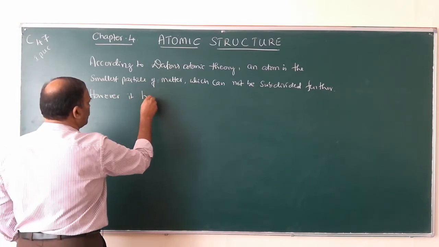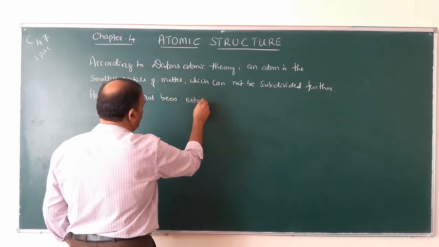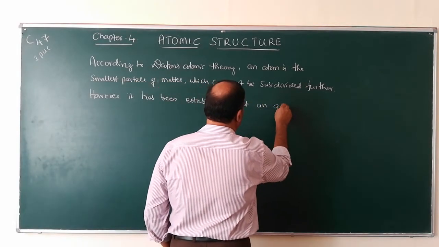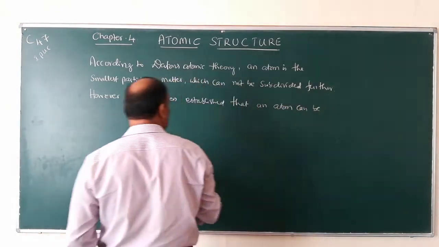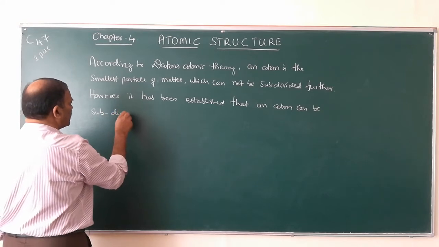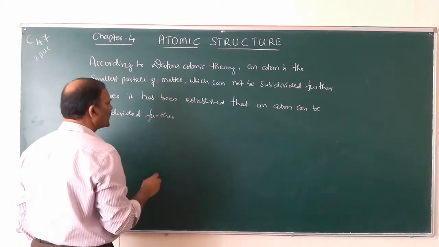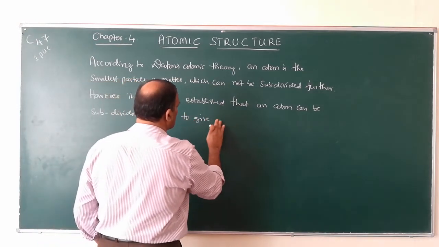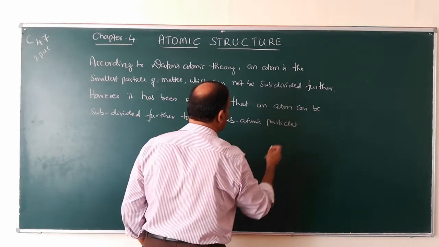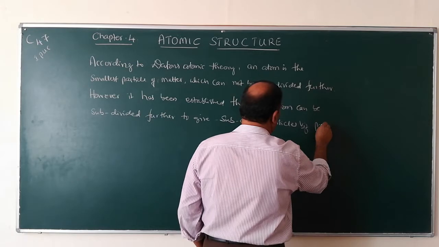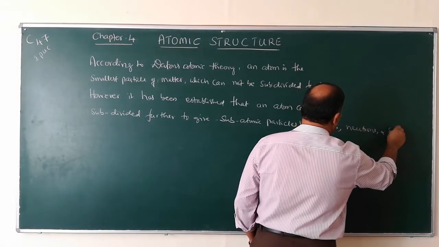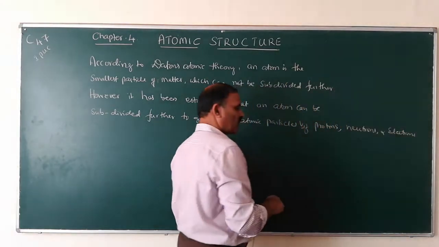it has been established that an atom can be subdivided further to give subatomic particles, namely protons, neutrons and electrons. Protons, neutrons and electrons.